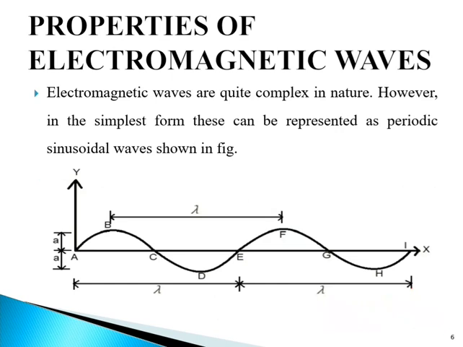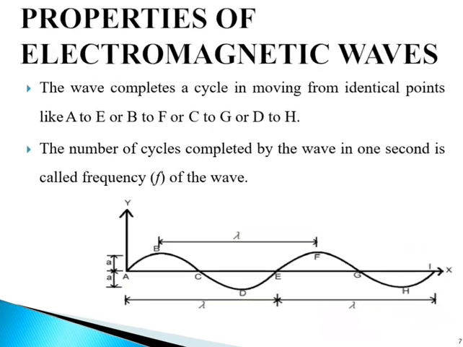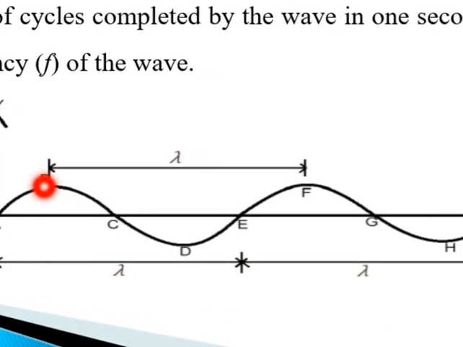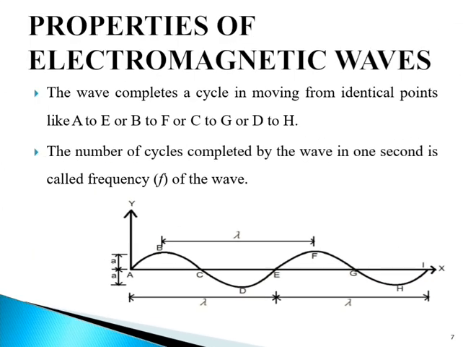They have the following properties. The wave completes a cycle in moving from identical points A to E, or B to F, or C to G, or D to H.